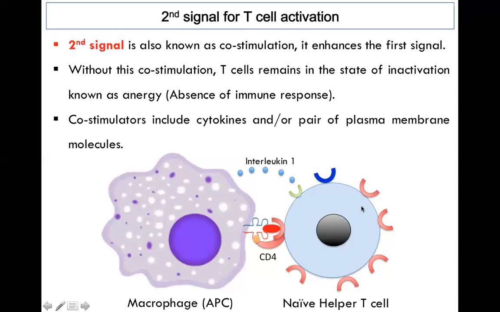Both of these are leukocytes. That's why they are called interleukins: in simple words, because these molecules intercommunicate between two leukocytes, the macrophage and the T cell.